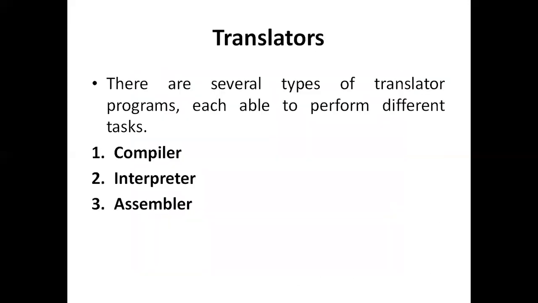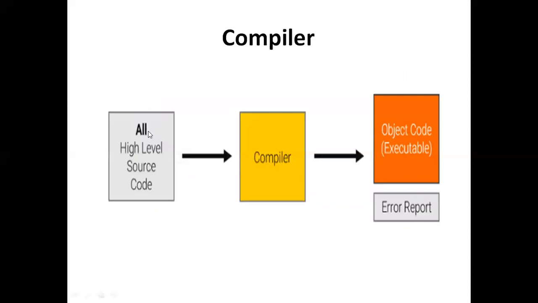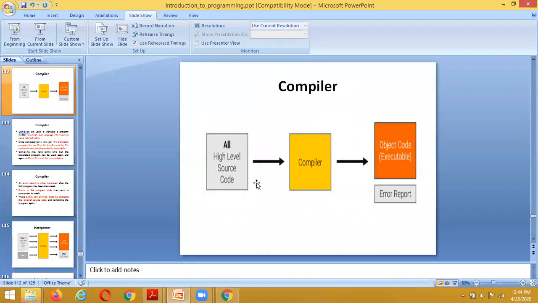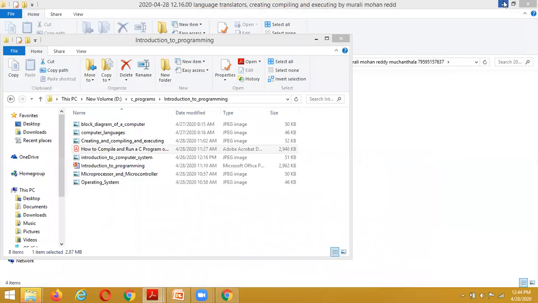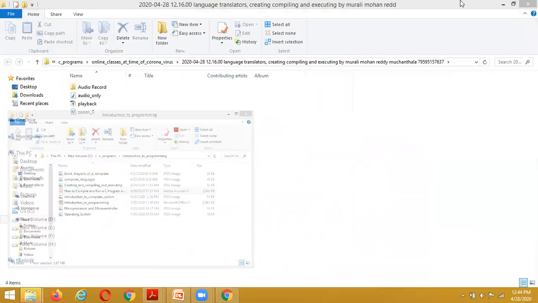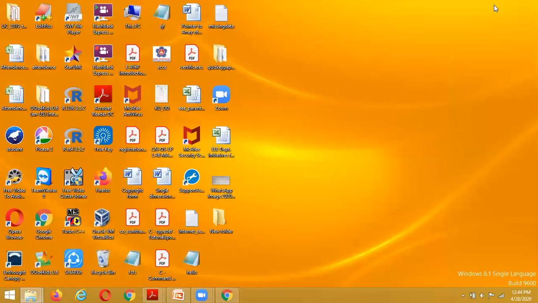Here, compiler means what? You have written some source code, some xyz.c program, some C program, and inside the C program, what is the thing that is going to be done by the compiler? Practically we are going to see what activity is done by a compiler.